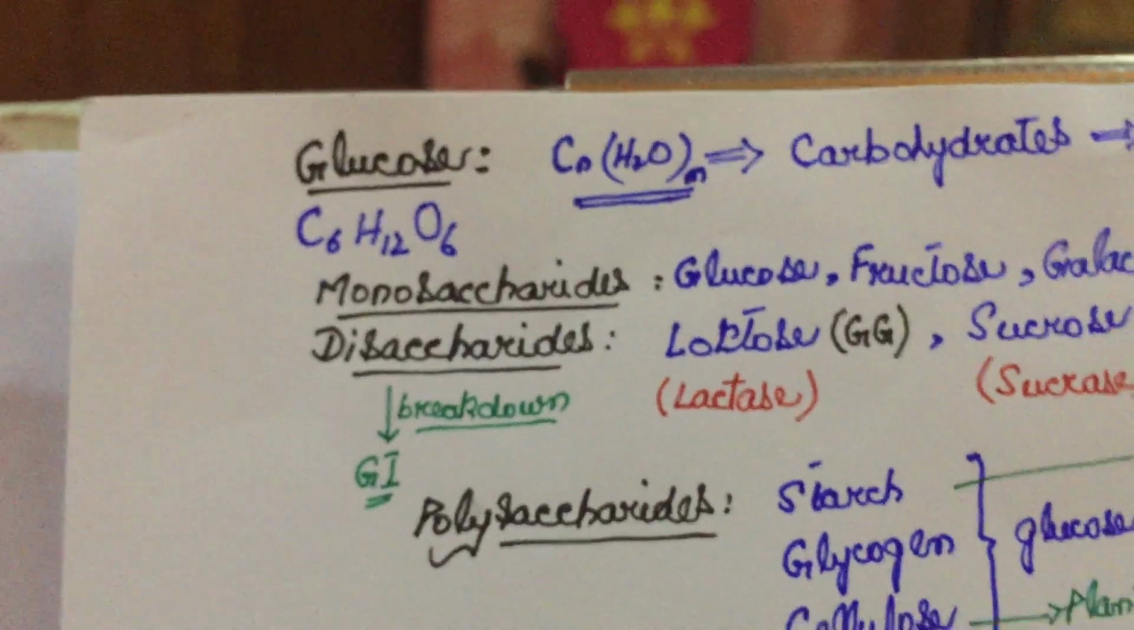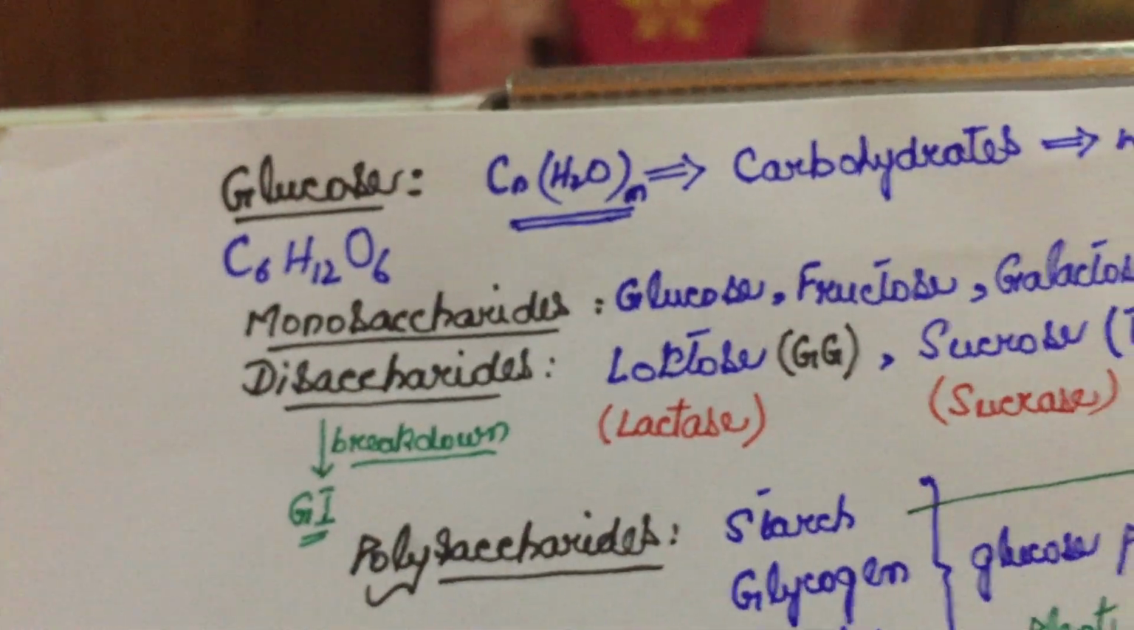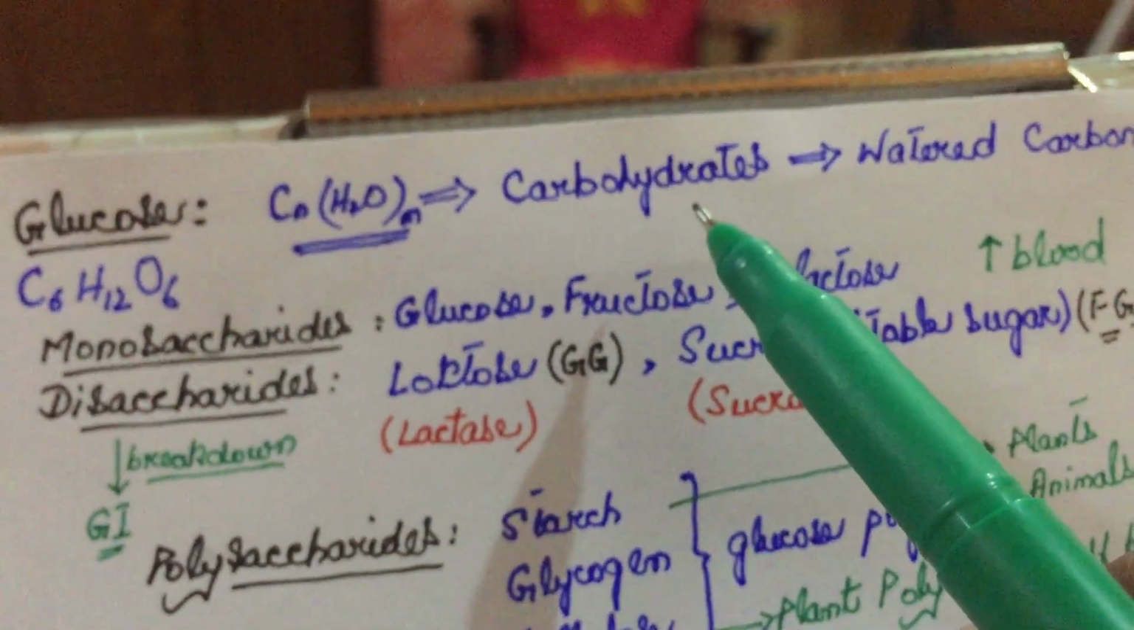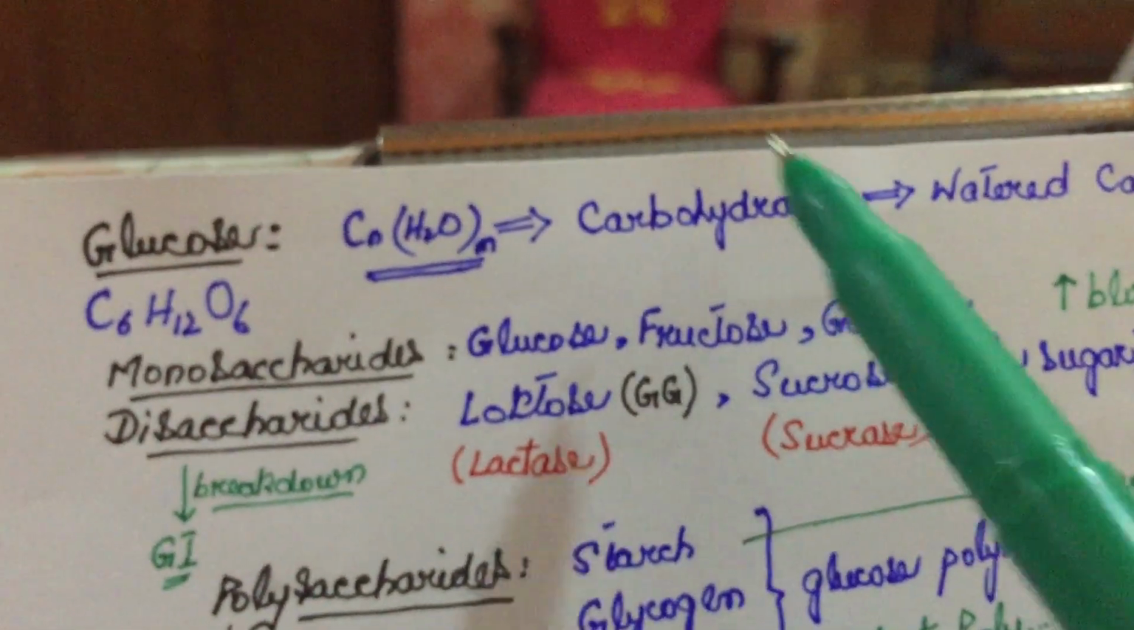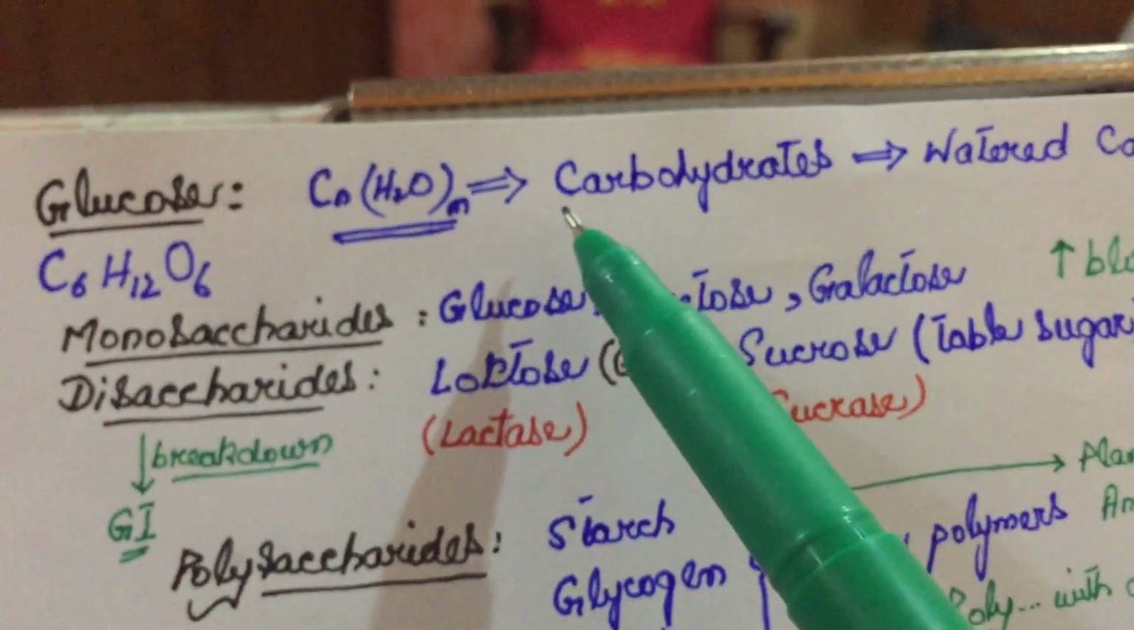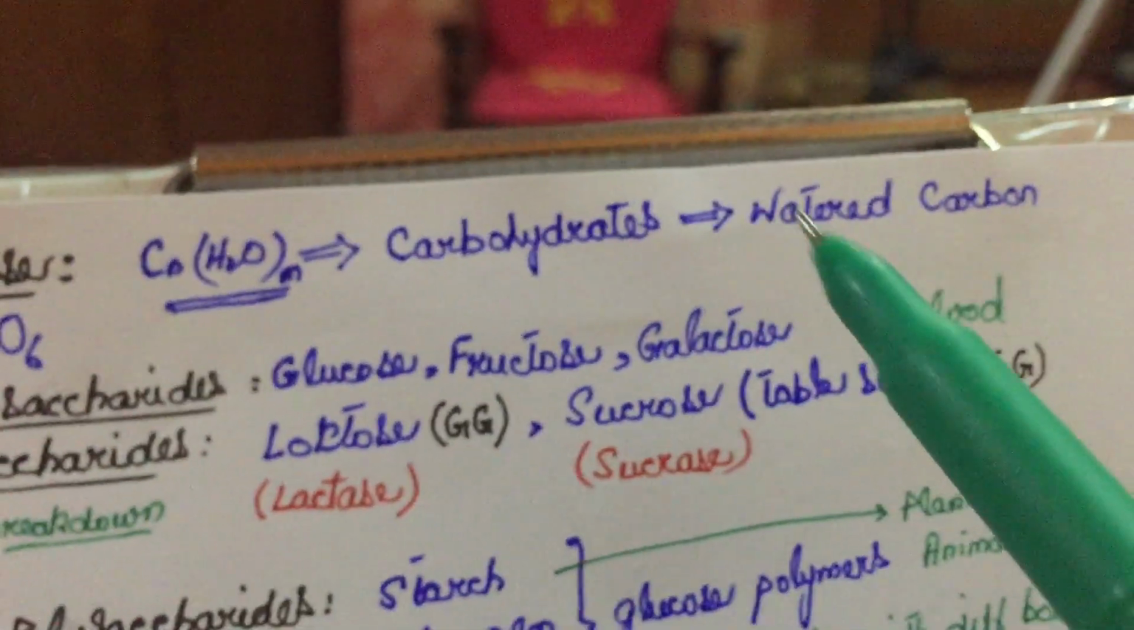Today our topic of discussion is glucose. First of all, we talk about the carbohydrates. Carbohydrates are the molecules in which water molecules are combined with carbon molecules. That's why they are known as carb and hydrates. They are known as water carbon.